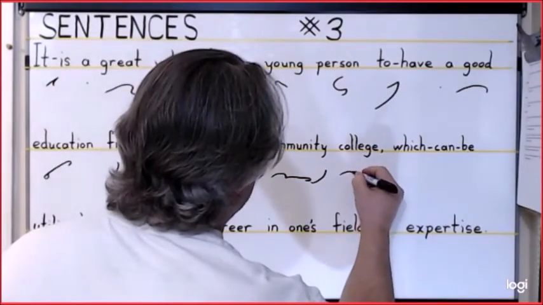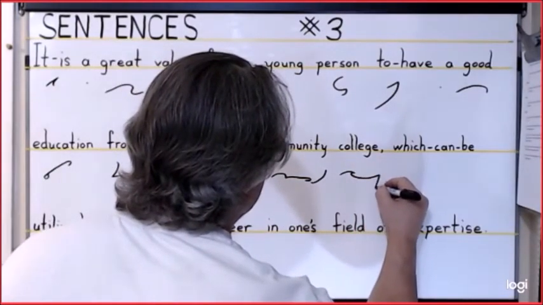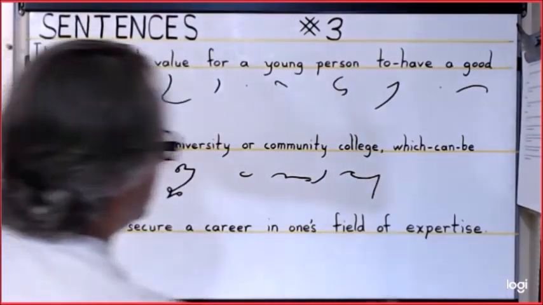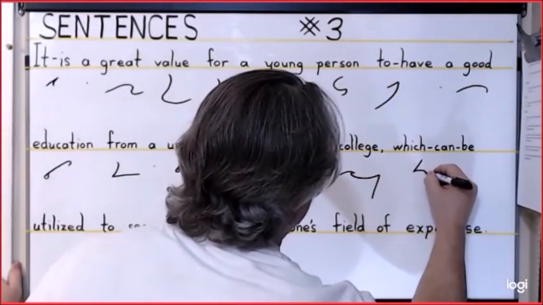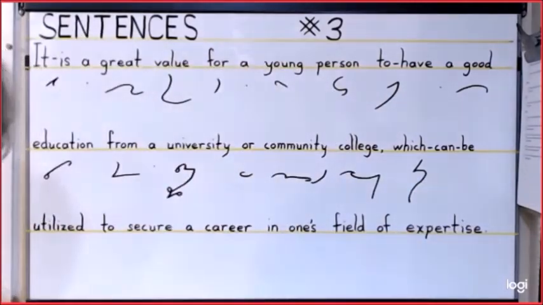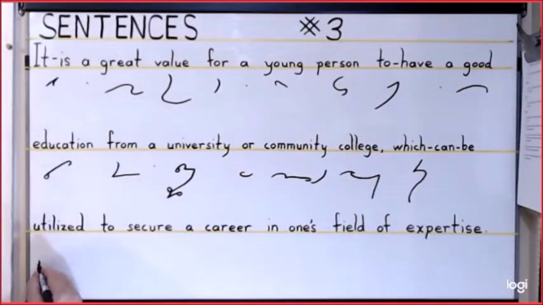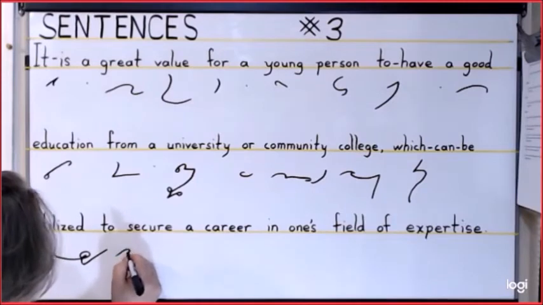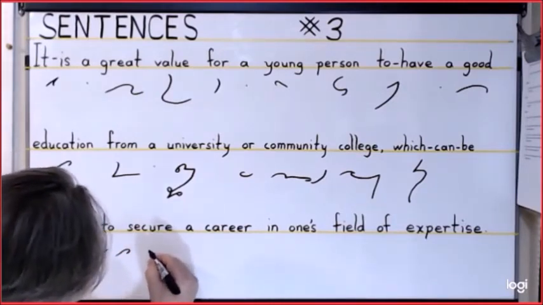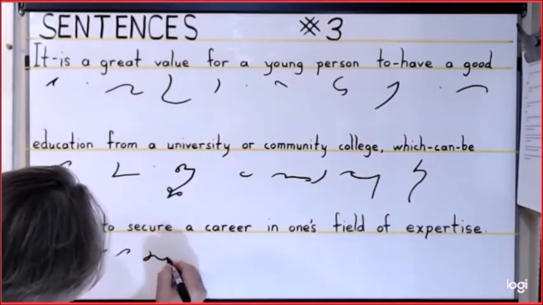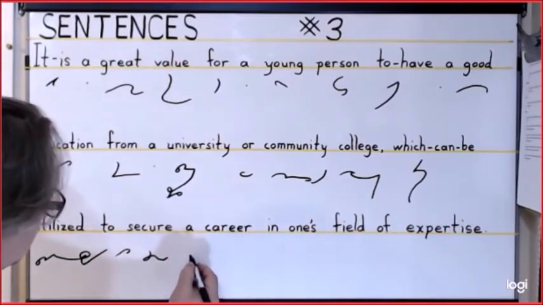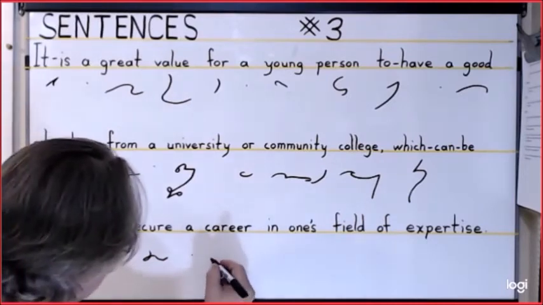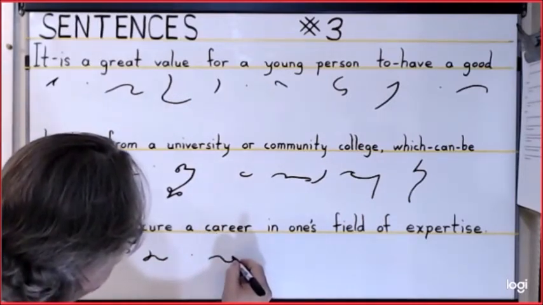College is K-O-L-J, which can be the C-H-K with a V. Utilized is the E, the U hook, the T, L, long I, S, D. Two is T, U. Secure is S, E, K, R. A is a dot again. Career is K, R, E, R.